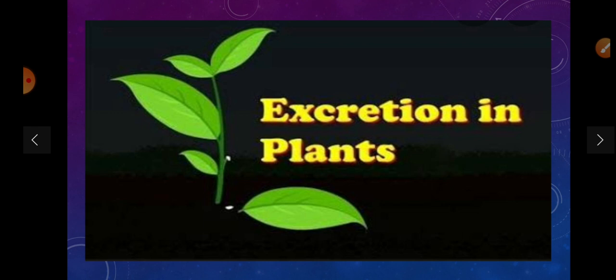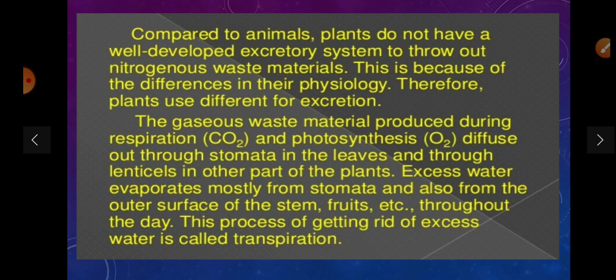Next is excretion in plants. Compared to animals, plants do not have a well developed excretory system to throw out their nitrogenous waste material. This is because of the difference in their physiology. Therefore, plants use different methods for excretion.